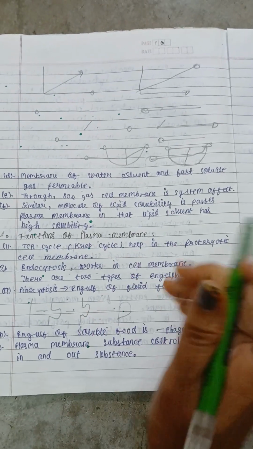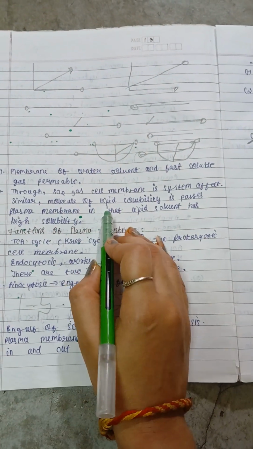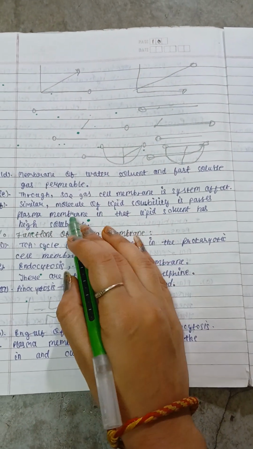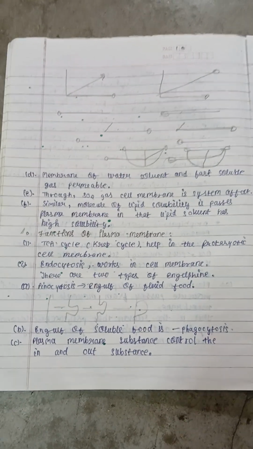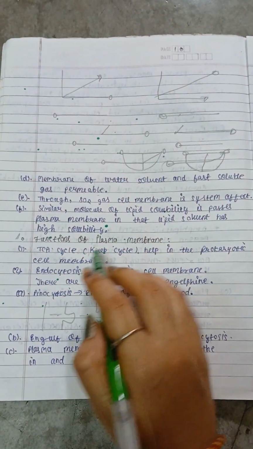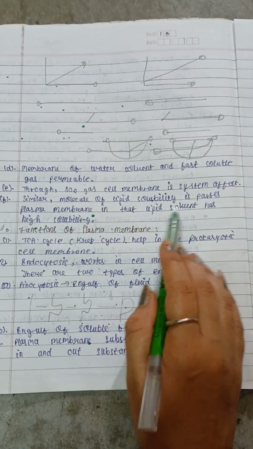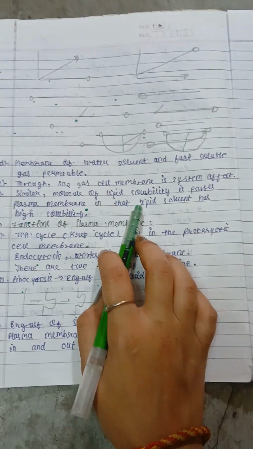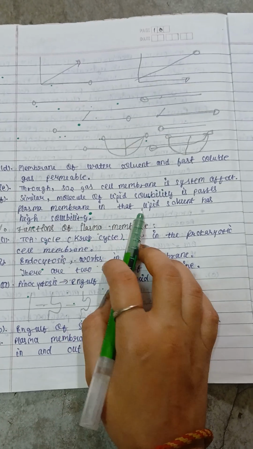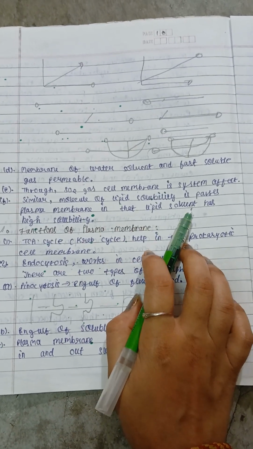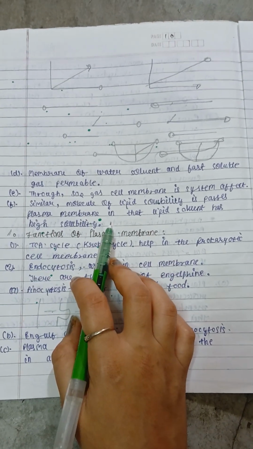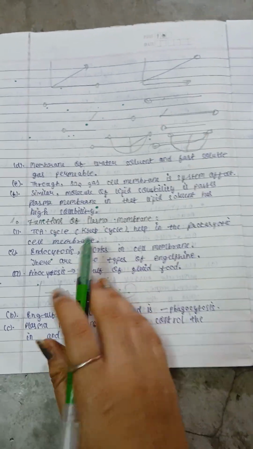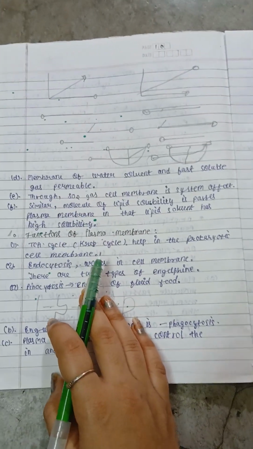Selectively, the plasma membrane is affected by SO2 gases. Molecules with lipid solubility pass through the plasma membrane, because lipid solvents have high solubility. Okay, those are the properties of the plasma membrane.